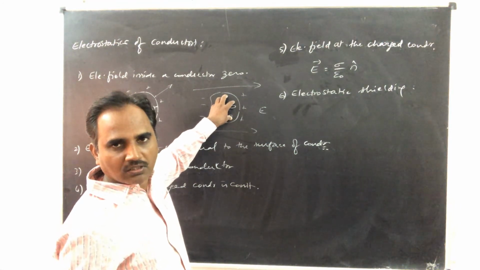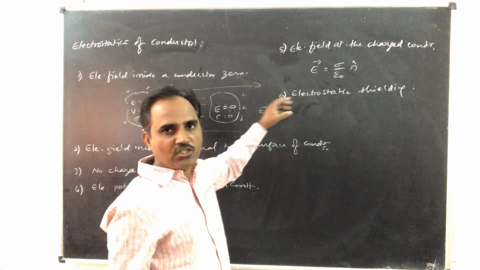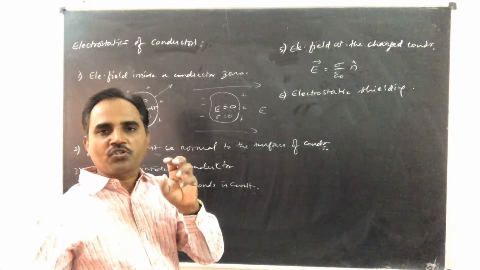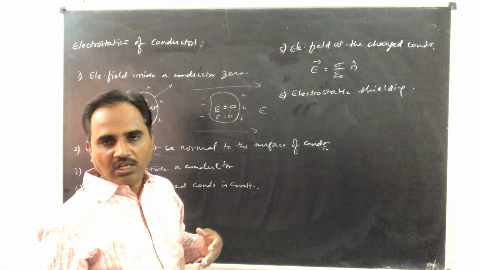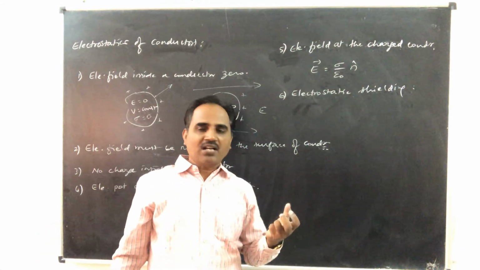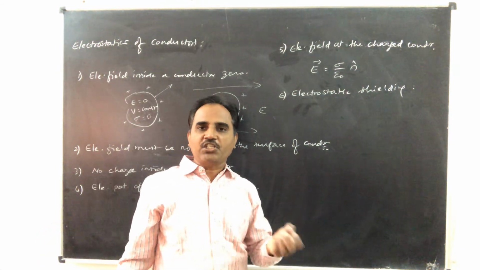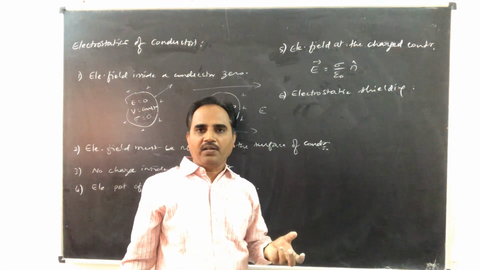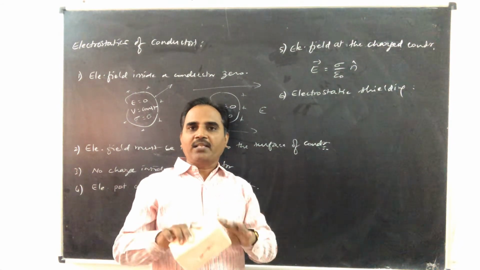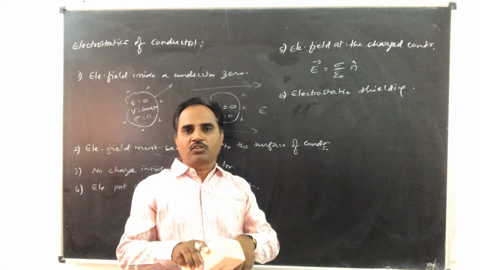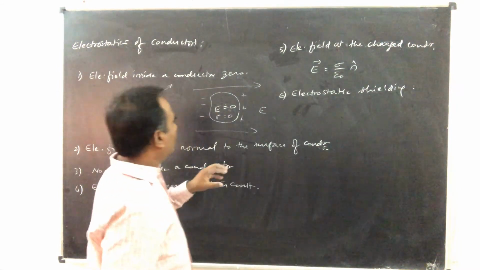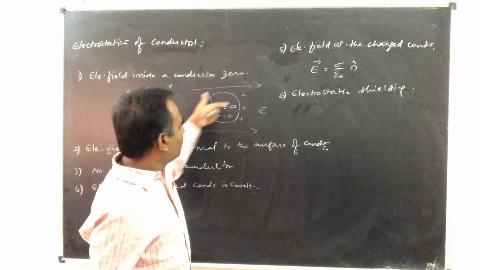This property of electrostatic shielding is used to protect sensitive instruments from external electric field. For example, if there are some instruments which are very sensitive to electric field, in order to protect them from external electric field, they must be enclosed in metal casing. So here, this is external electric field.